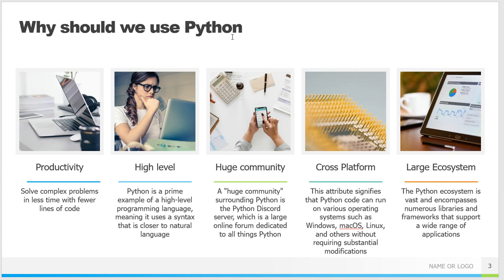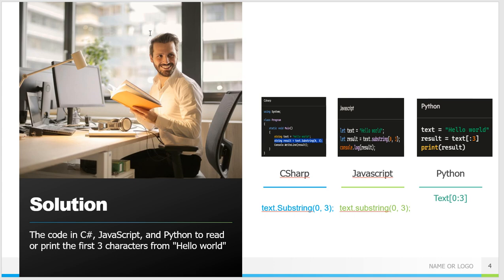Why is it cross-platform? Because Python code can run on various operating systems such as Windows, Mac OS, Linux, and others without requiring substantial modifications. Python's ecosystem is vast and encompasses numerous libraries and frameworks that support a wide range of applications.